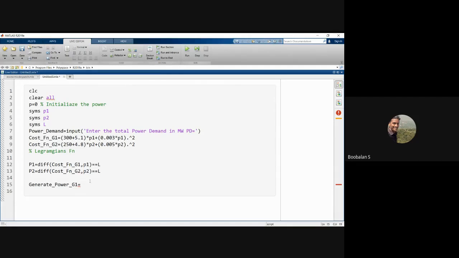Here, directly you could use a function name called SOL, right? Solve equations.